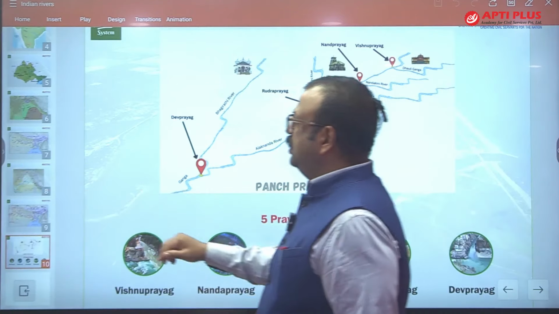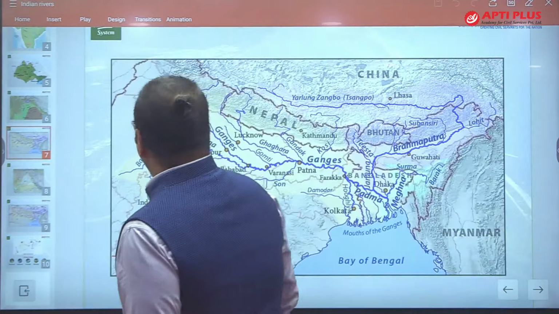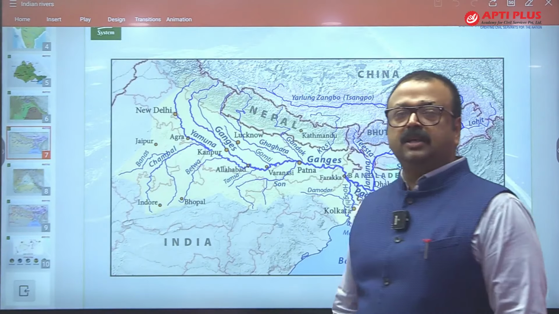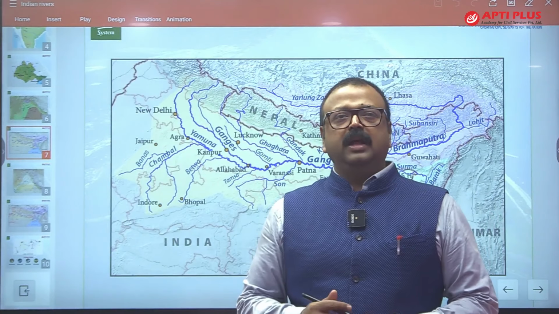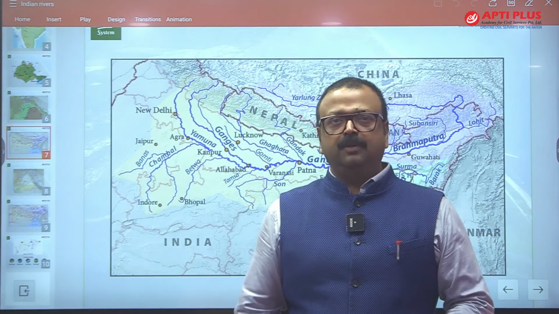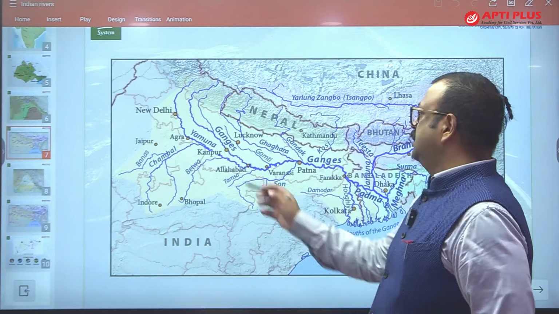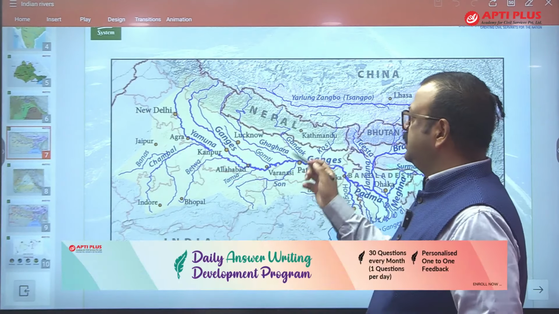Let's come to the river Ganga. The master channel is Ganga, and it is originating, means start point is what? Devaprayag, and then it enters in the Uttarakhand plain, and then it moves towards east.